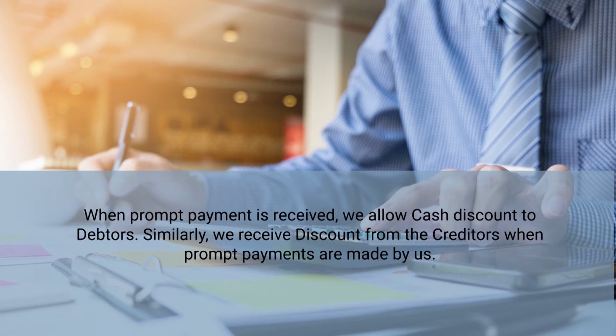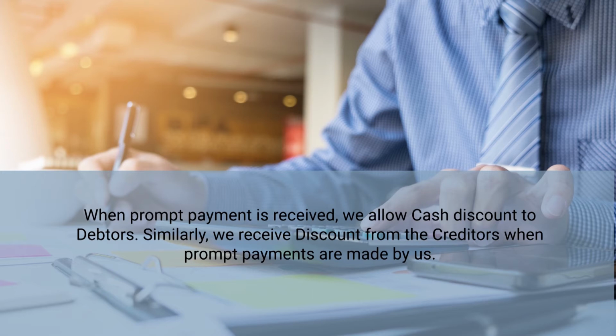So, this provision for discount on creditors is always shown in the credit side of profit and loss account, and this amount will also be subtracted from the amount of creditors, and the net amount will be shown in the liabilities side of the balance sheet under the head current liabilities.